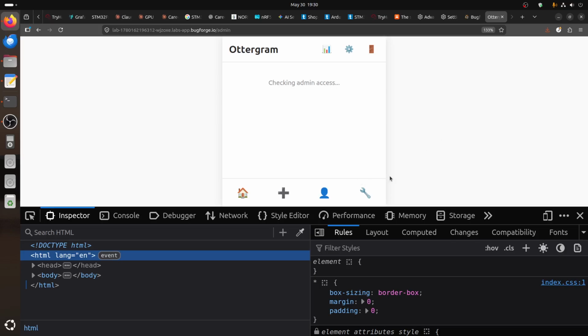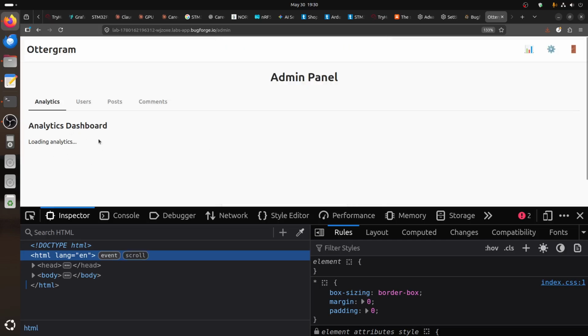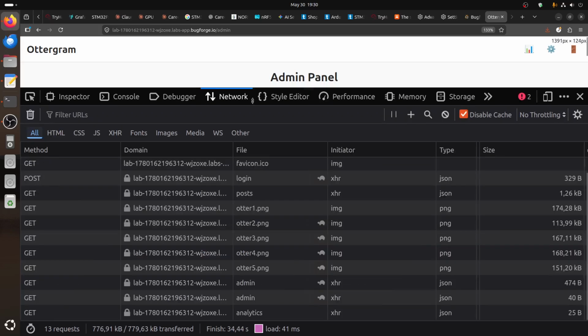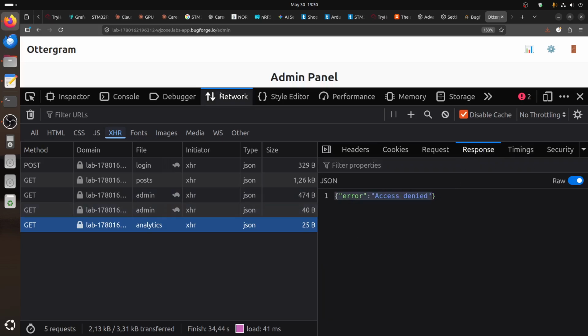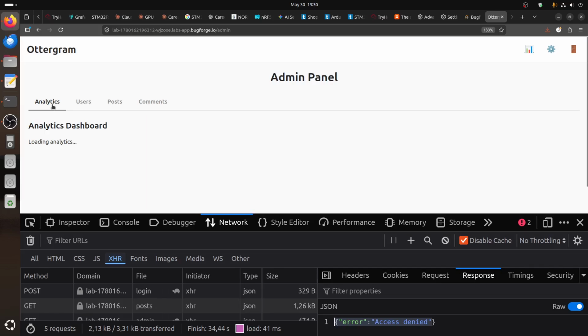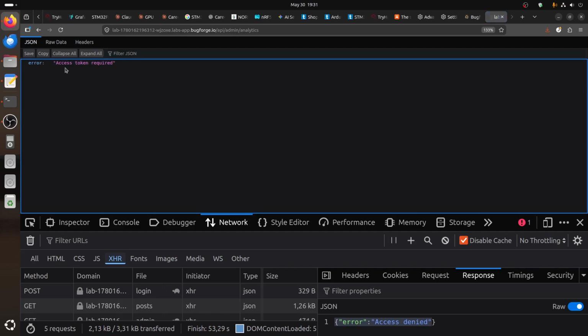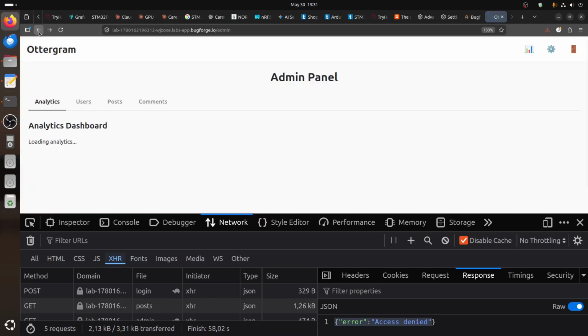When checking admin access, the analytic doesn't work. If you go to your network, you can see when it called analytic, even for admin, it said access denied. Strangely enough, that's the analytic endpoint that called the API. Direct access to it said an access token is required, so you need to send a token. So you need to use curl or something.